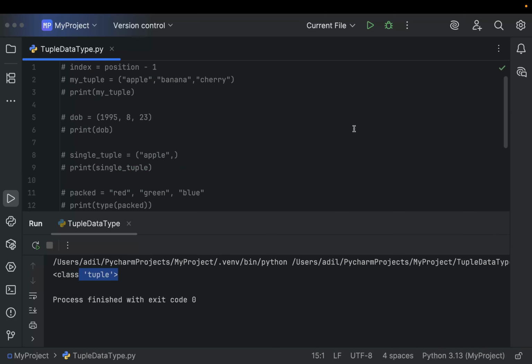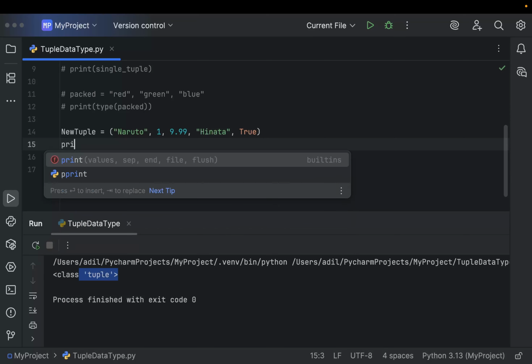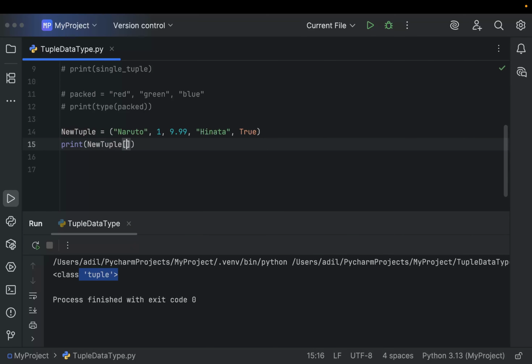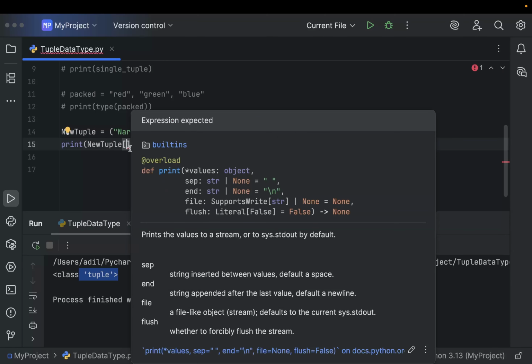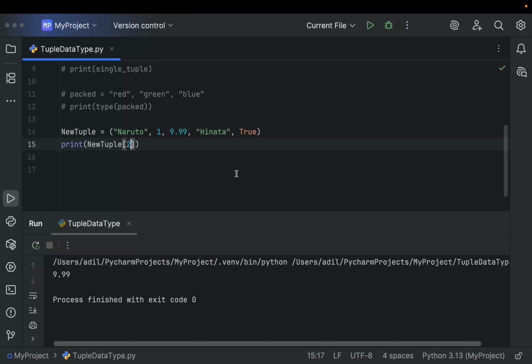Now we have discussed that we can access the values of a tuple with the index. For example, I can write here the print statement, then new tuple, and then square brackets. Make sure to use square brackets. So while accessing, you don't use parentheses, but you use square brackets just like lists. So here, if I pass the index and run the code, you'll see it prints 9.99.